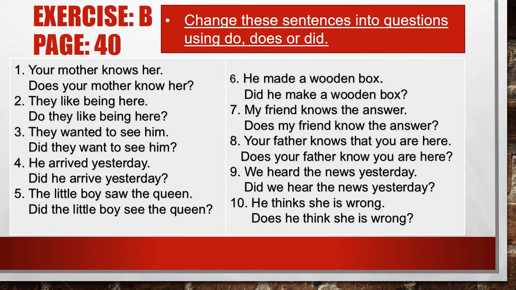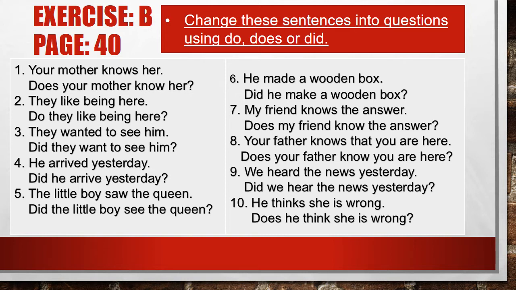Now the number one sentence is, your mother knows her. First, we will have to just identify the tense. Is it a present tense or a past tense? How can we know about it? We can know through the helping verbs or through the forms of the verbs, right?